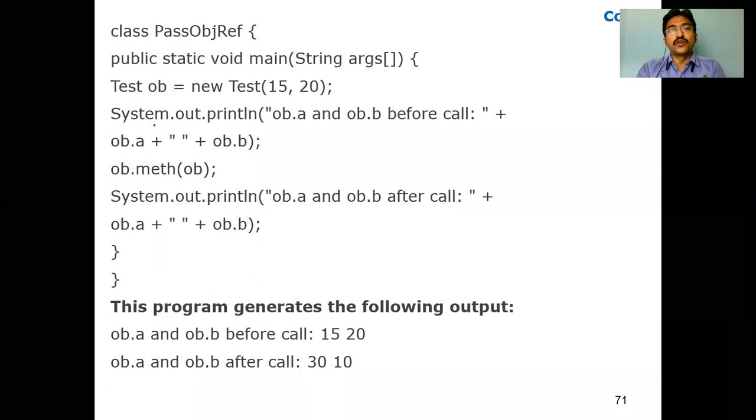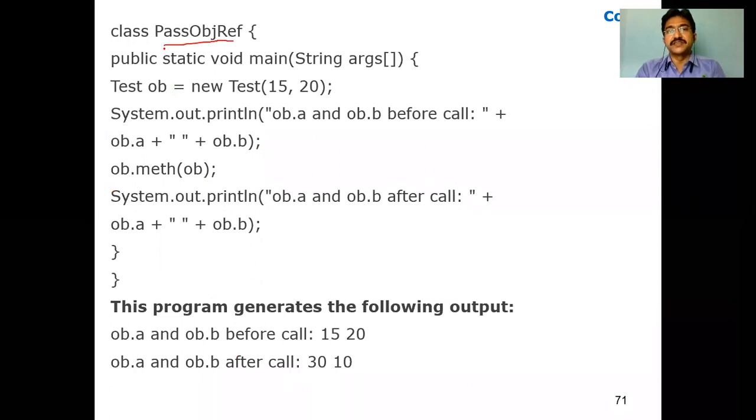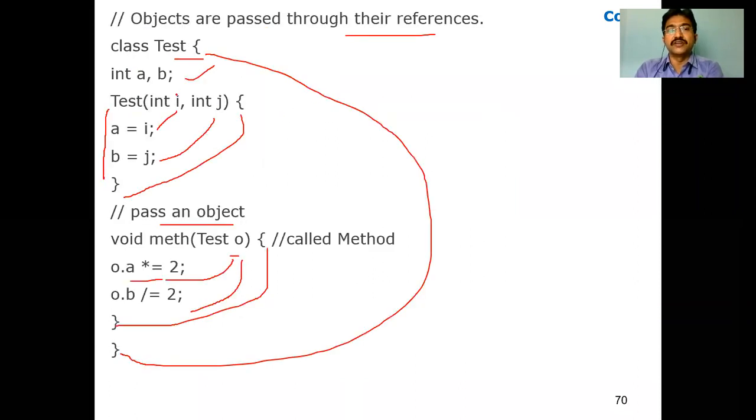Now I am creating one more class for calling the main method, pass object reference. Calling the main method over here, I am passing two parameters, 15 and 20. This is where we are calling the constructor. Now once you call with 15, 20, what is the I value? It is 15. What is J? 20.